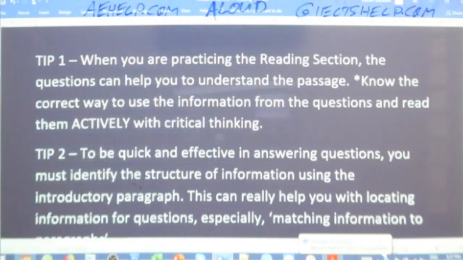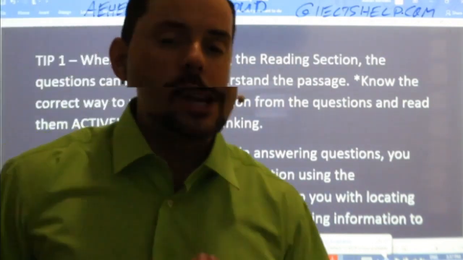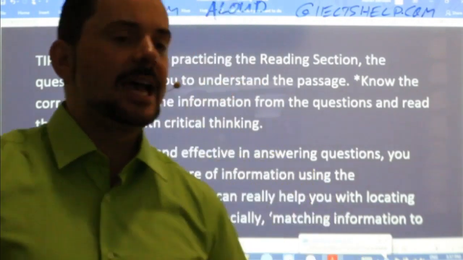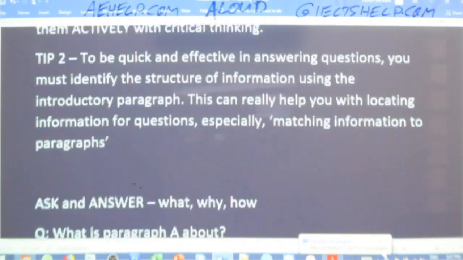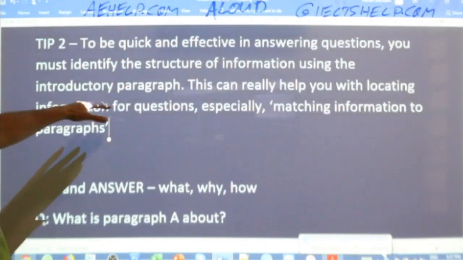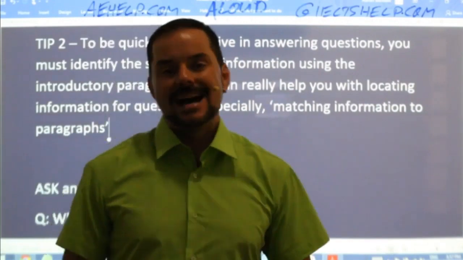So not just the passage to understand questions, but vice versa. Tip 2, to be quick and effective in understanding structure and locating questions, don't just skim and scan. Pay attention to the introductory paragraph, which gives you the outline for the structure of that passage.